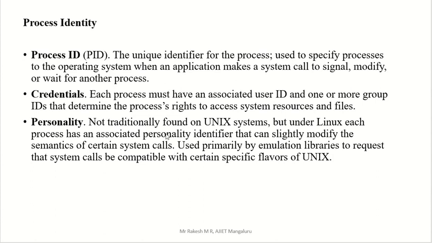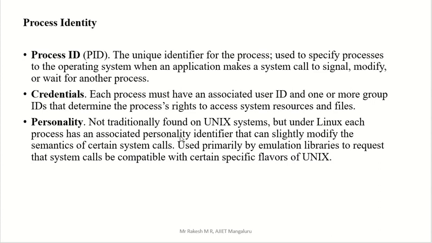We have personality in Linux, but not in Unix. It is used primarily by the emulation library to request that system calls be compatible with a specific flavor of Unix. We use some flavors of Unix while building personality in Linux.